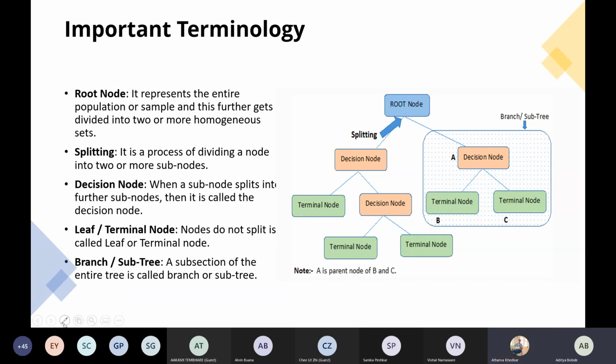And what are terminal nodes? Terminal nodes are nodes that can't be further split. This node can't be further split, this node can't be further split. Where you have your classification, where you have your answer, that is nothing but a terminal node.